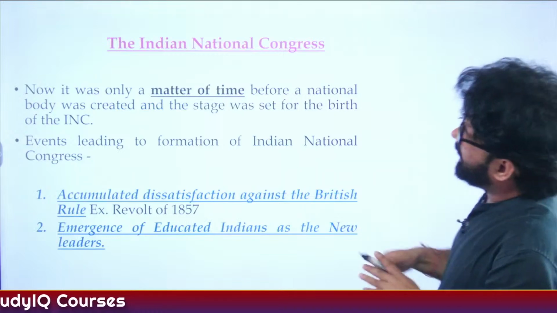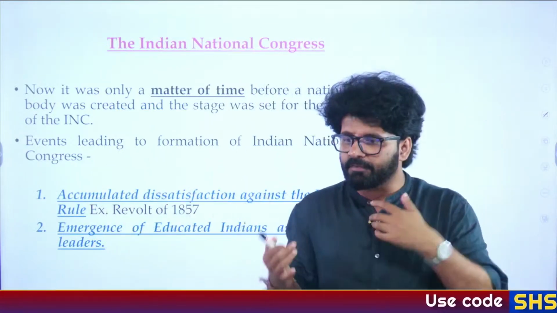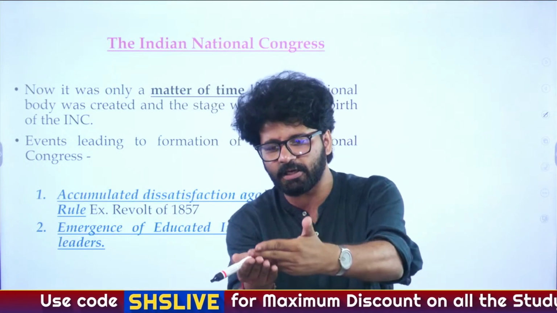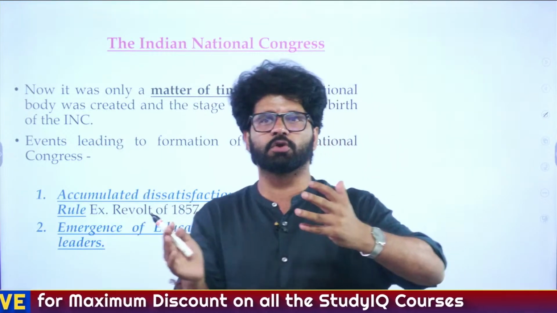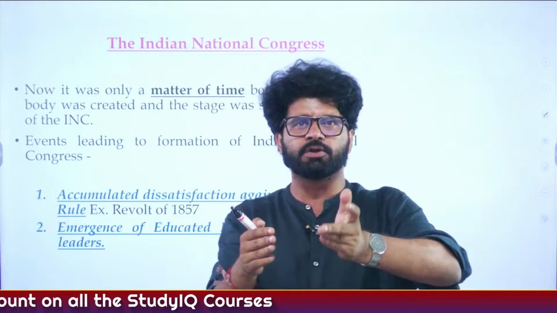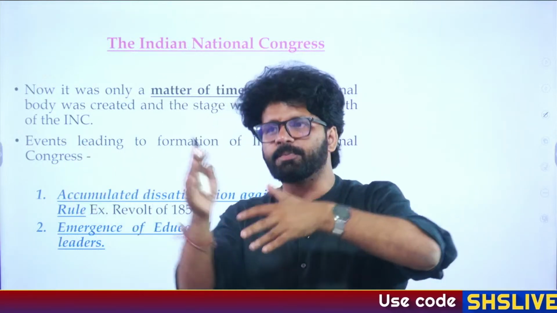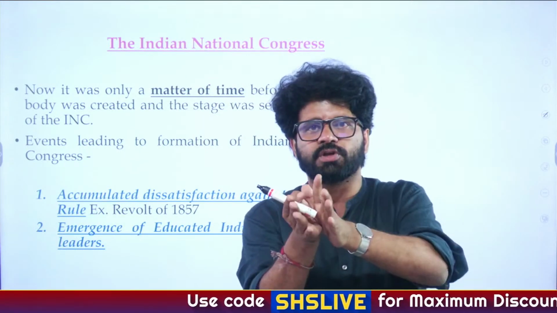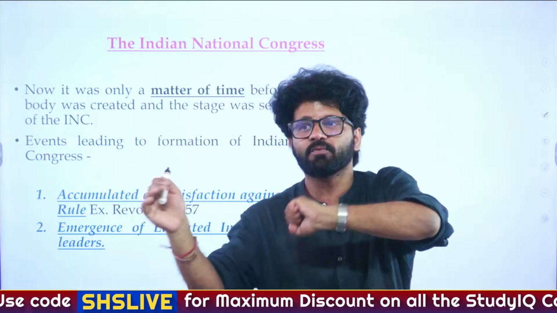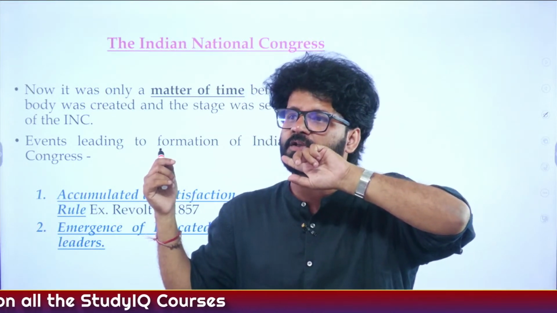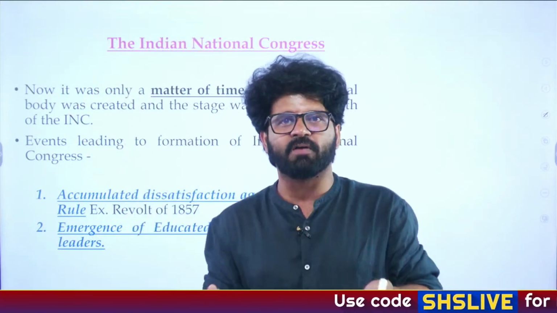And again, people are meeting now from different areas. You can say that the Indian Association of Surendranath Banerjee played a crucial role in the emergence of the Indian National Congress. Because rather than talking about local or regional issues, which was happening before the 1850s, after the 1850s people started talking about national issues, and the Indian Association was prominent among them. They talked about Lord Lytton reducing the maximum age from 21 to 19. They talked about how we cannot go to London to give the ICS exam, and asked to make it happen in India.